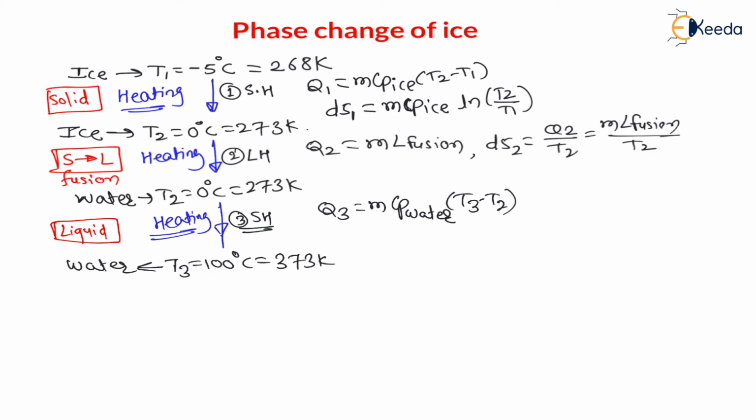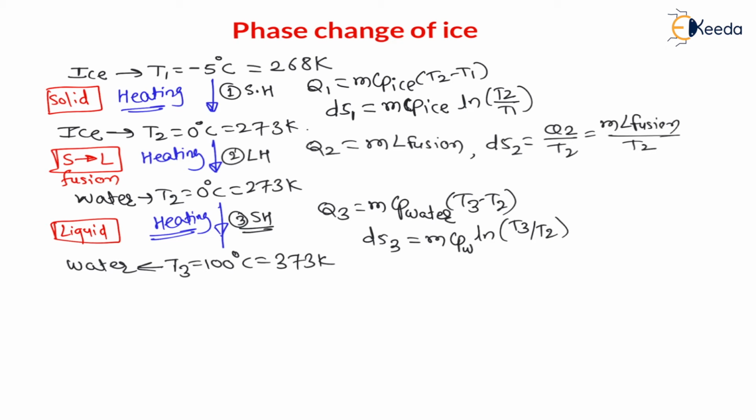And entropy change during this, dS3, is equal to m Cp, now in water form. Therefore, m Cp of water ln of T3 divided by T2. This is how we have to calculate entropy change during this state, right?